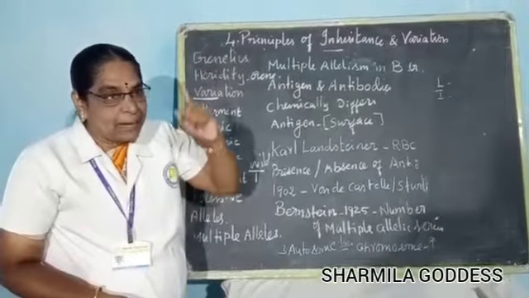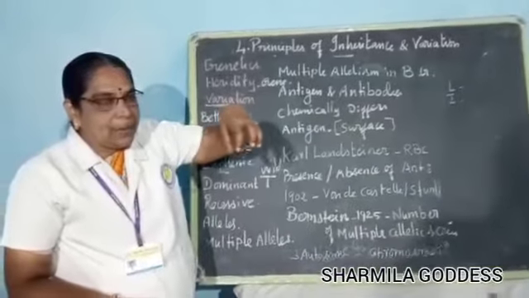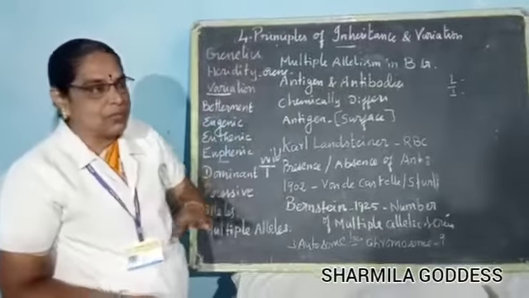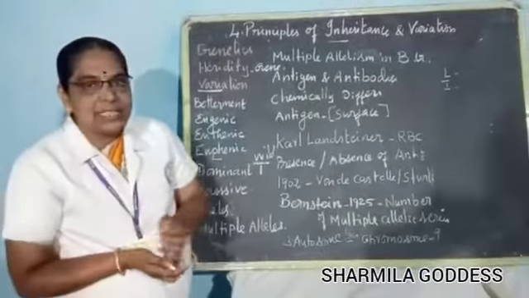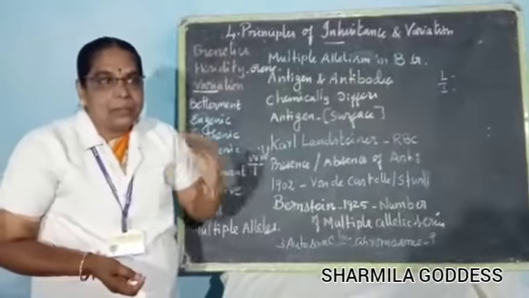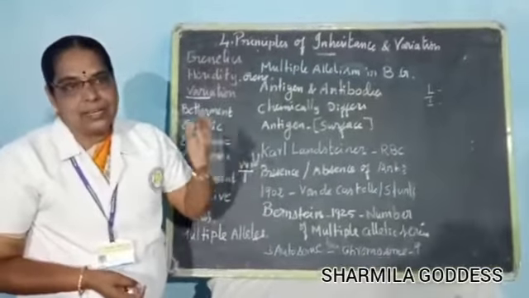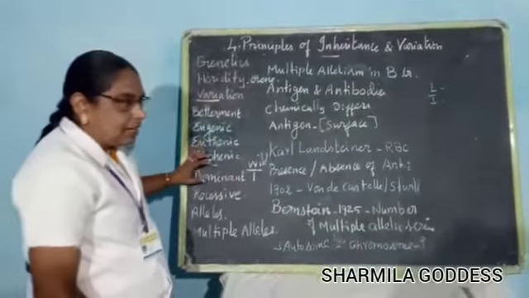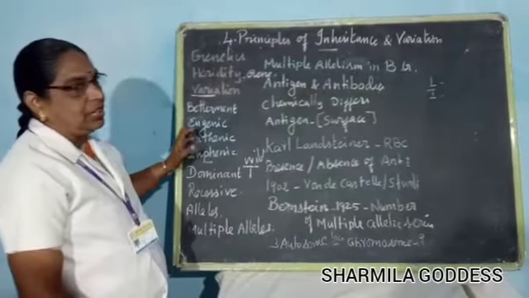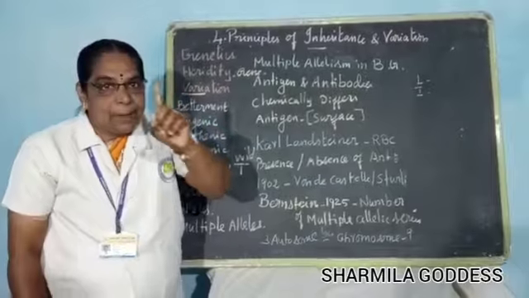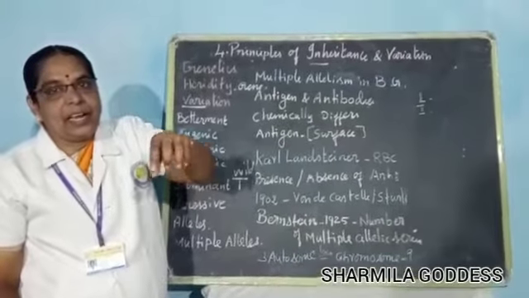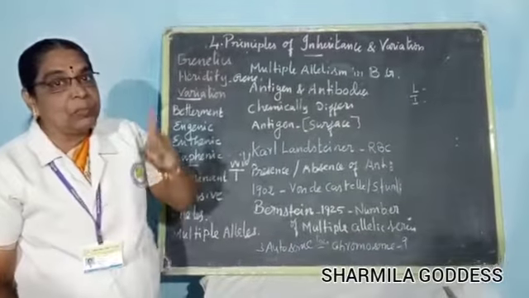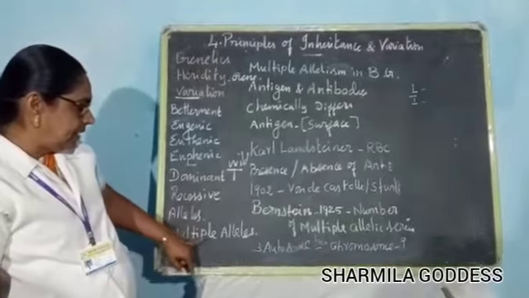You know what is a trait? The particular trait is located in a particular locus of the homologous chromosome. What is a homologous chromosome? Homologous means the same type of chromosome. The opposite term is heterologous. That is homologous, very important. The several forms of the gene controlling a particular trait located in a particular locus of the homologous chromosome are called multiple alleles.